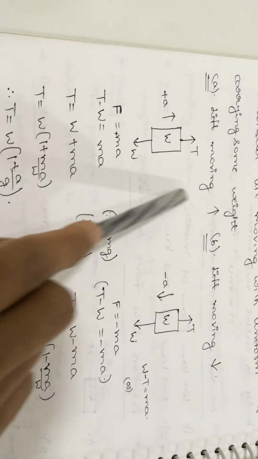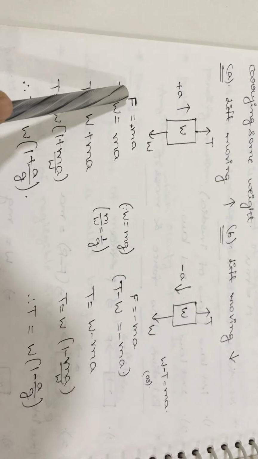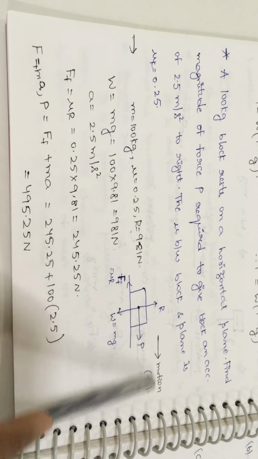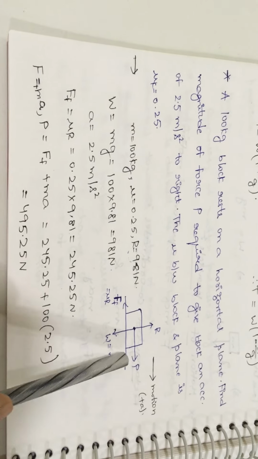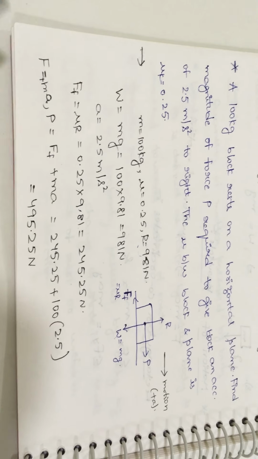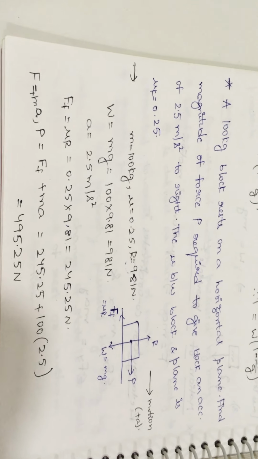In the derivation part, motion is along the vertical direction. So we have considered the vertical forces in place of the F. Here in this problem, motion is along the horizontal direction. So we have to consider the horizontal forces only in place of the F. According to the motion direction, we need to consider the forces. Now we will see one more problem.